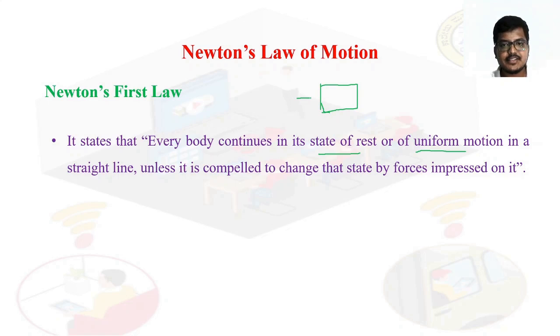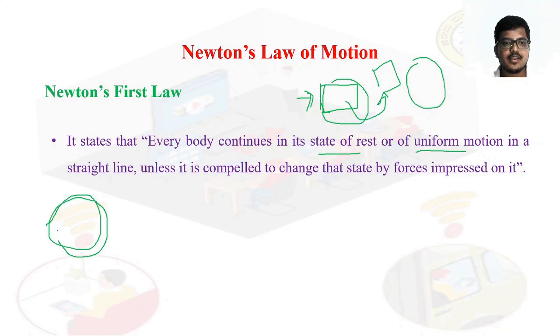If it is disturbed by some force, then only it will tend to move, or shift from one place to another. This is the meaning of Newton's first law. Every body continues in its state of rest, or if it is in uniform motion in a straight line, it will continue so, unless it is compelled, unless it is disturbed, to change the state by forces impressed on it.